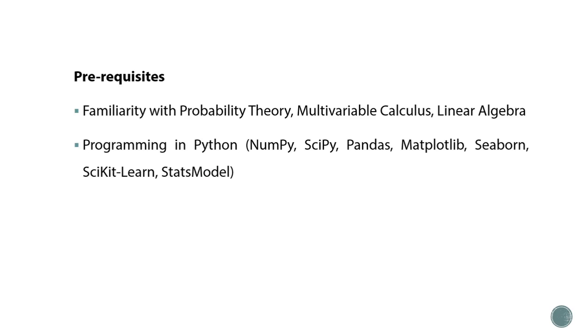Now we will see what the prerequisites are. First is familiarity with probability theory. Here probability is the mathematics branch of phenomena characterized by randomness or uncertainty. Probability is indicating how likely that event occurs. It is used for modeling the situations. So whenever the result of an experiment under the same circumstances produces different results, then probability theory is used.